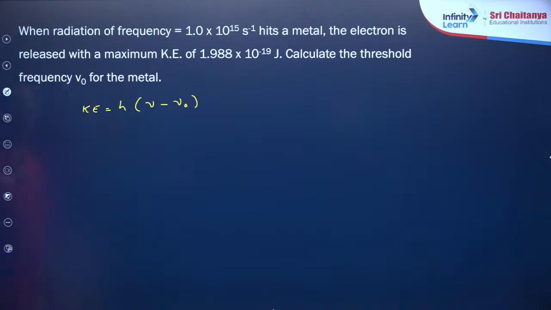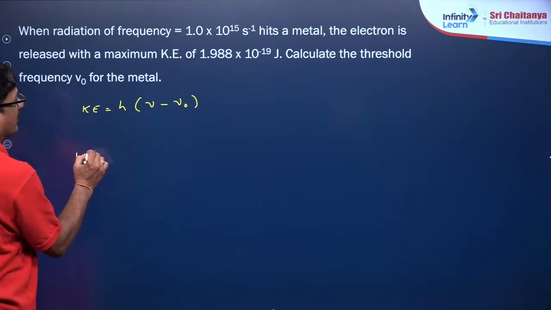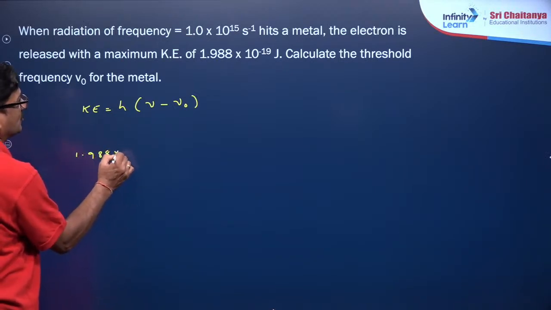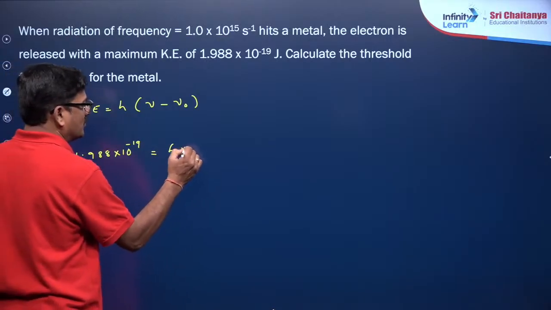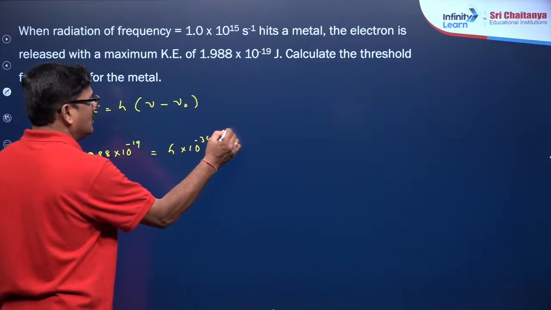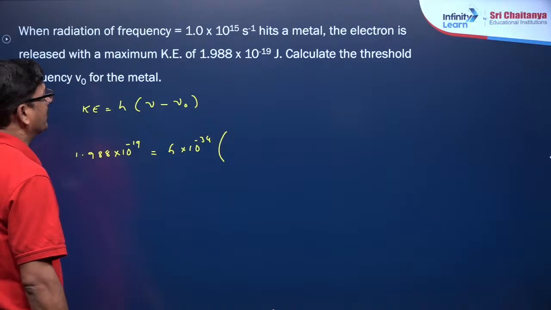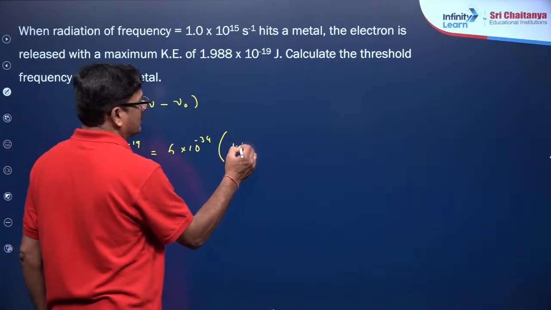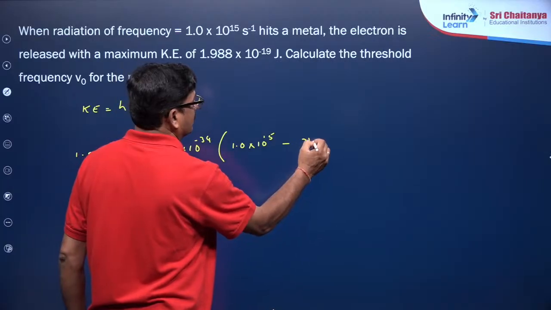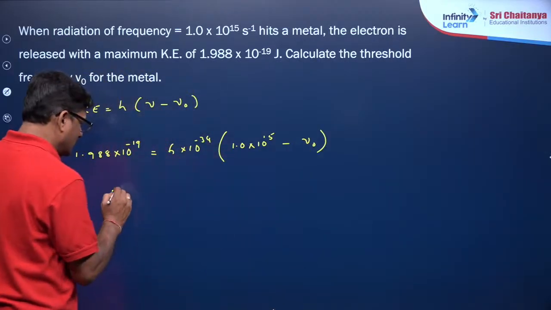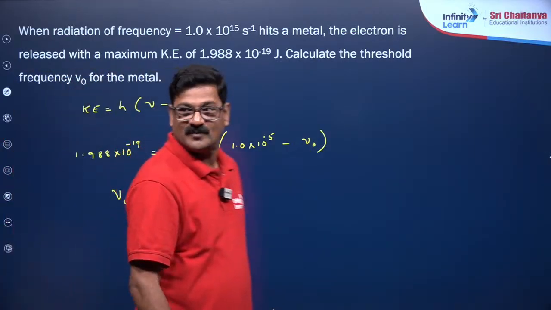When the radiation of frequency is given, kinetic energy is going to be 1.988 into 10 raise minus 19 is equal to 6 into 10 raise minus 34 into, when hitting 1.0 into 10 to the power 15, you have to calculate nu naught. Okay, this is your answer. Got it? Clear?